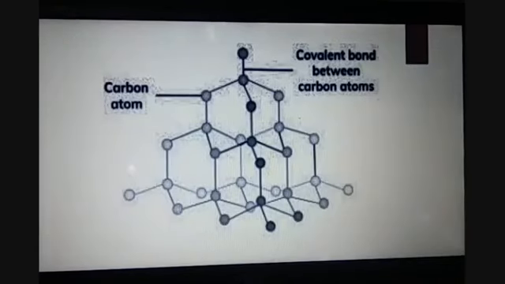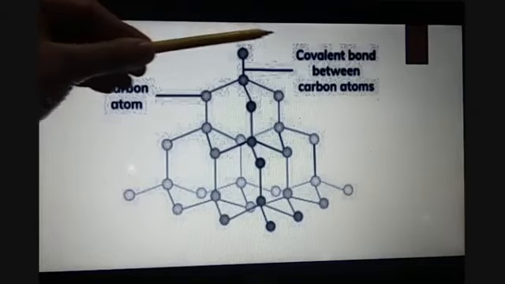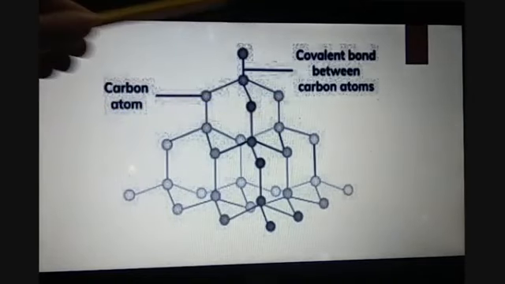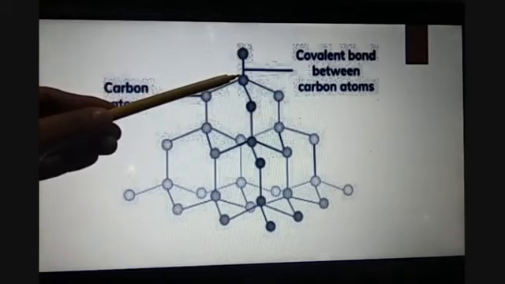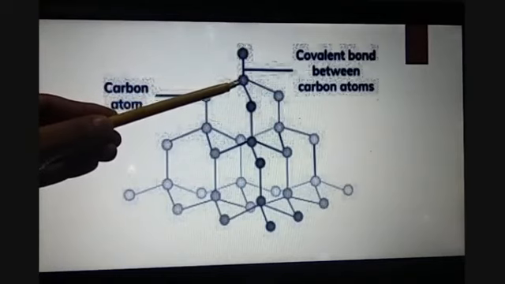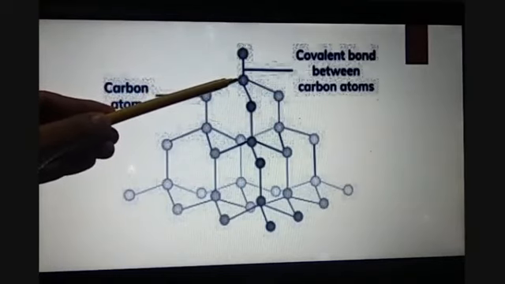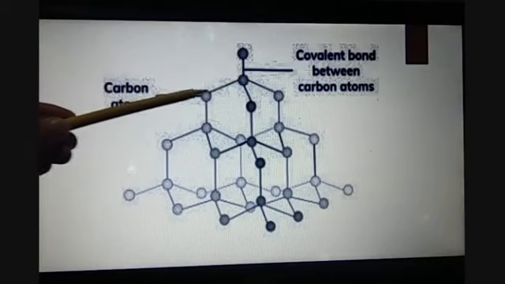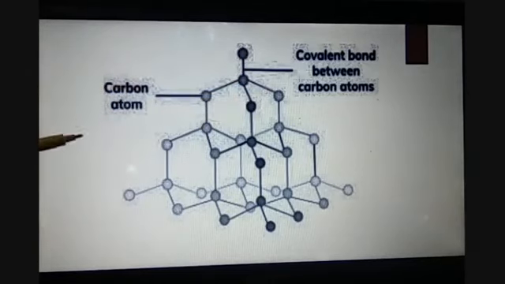Let us try to understand the arrangement of carbon atoms in this allotropic form, diamond. As I told you, carbon is arranged in a tetrahedral fashion. Here you can see the arrangement of carbon atoms in tetrahedral fashion, where one carbon is making 4 covalent bonds with 4 different carbon atoms.